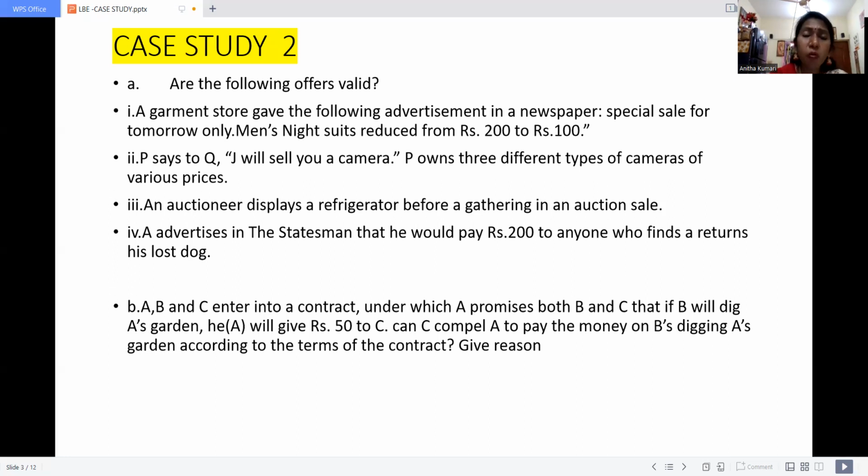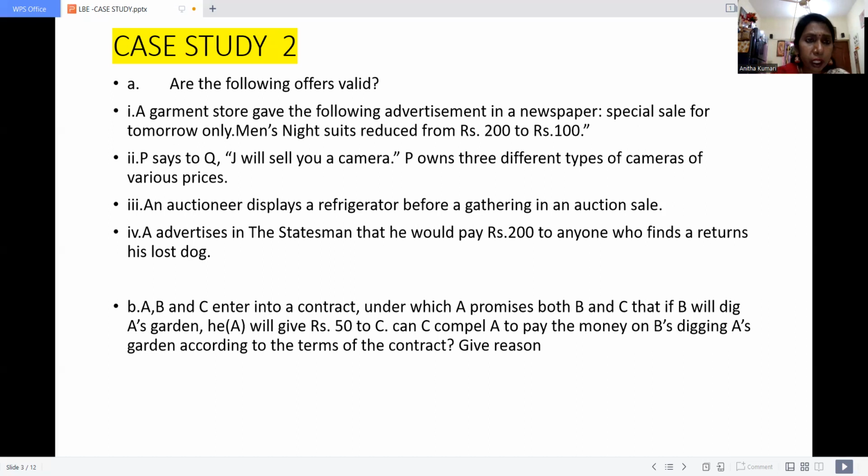So we have already seen what is meant by bilateral contract and unilateral contract. What is a bilateral contract? When there is a contract between one person and one person, it is called a bilateral contract. Whereas here, the offerer is one person and the offerees are many persons. A is the offerer who has given an advertisement as a statement that whoever finds his missing dog, he will reward 200. So this is called a unilateral contract, one offerer to many offerees. So the given case is valid and comes under unilateral contract. This is the solution for A.